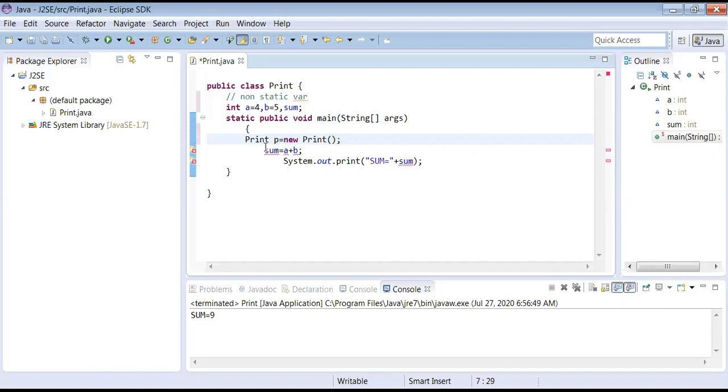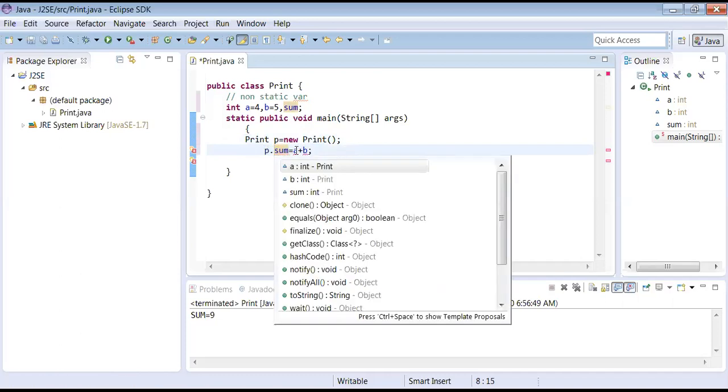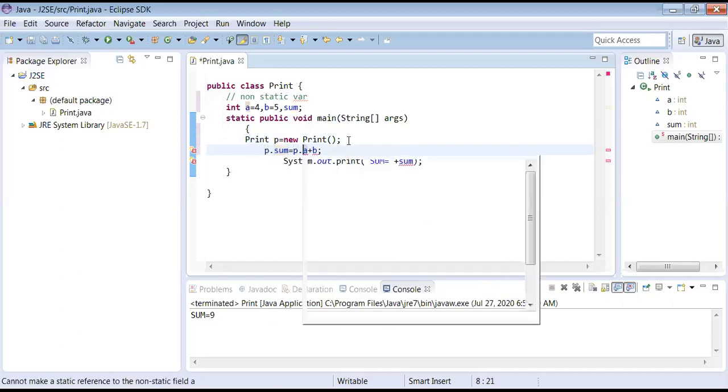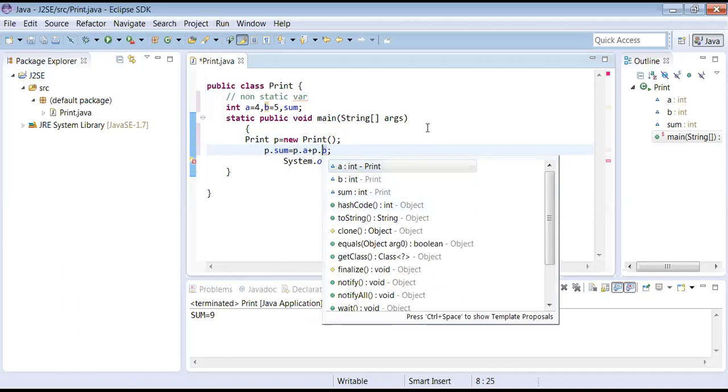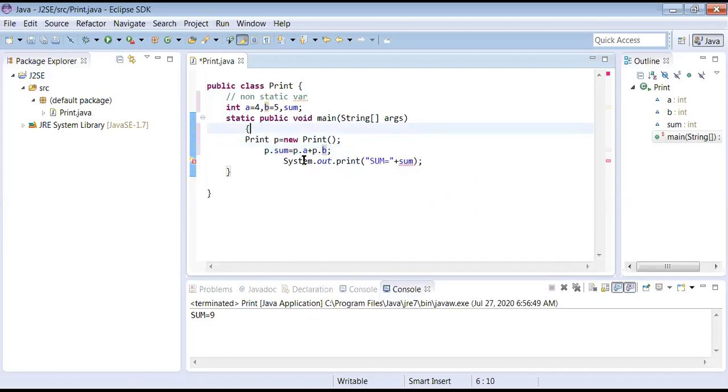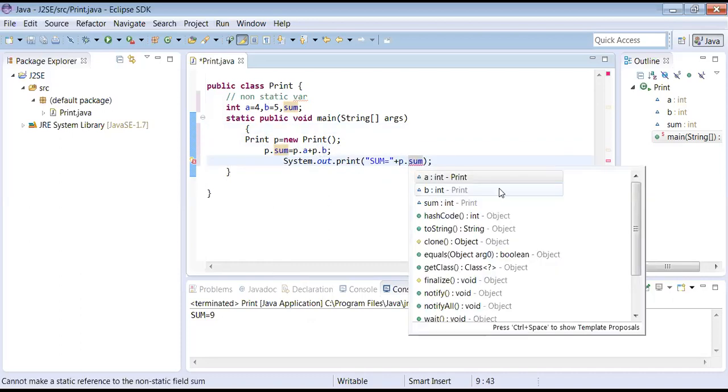Now what I'm doing: P.sum is equal to P.a plus P.b. Here also P dot.